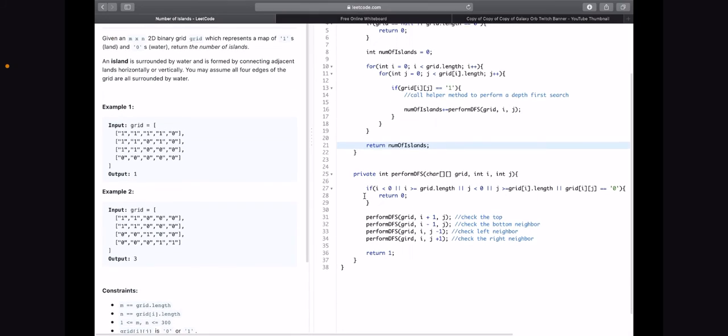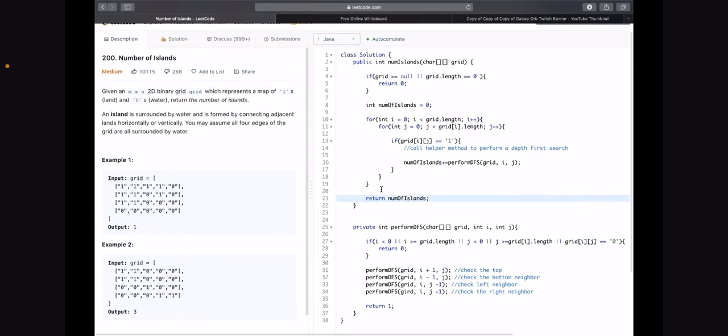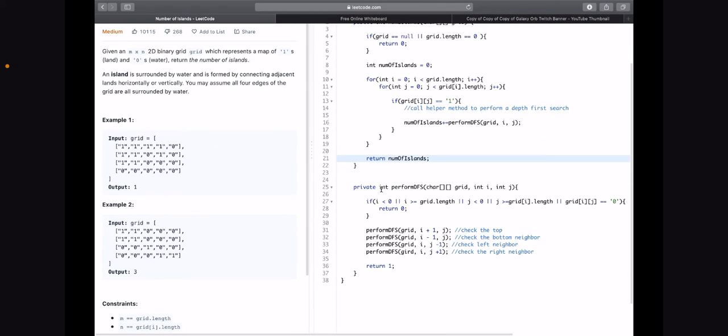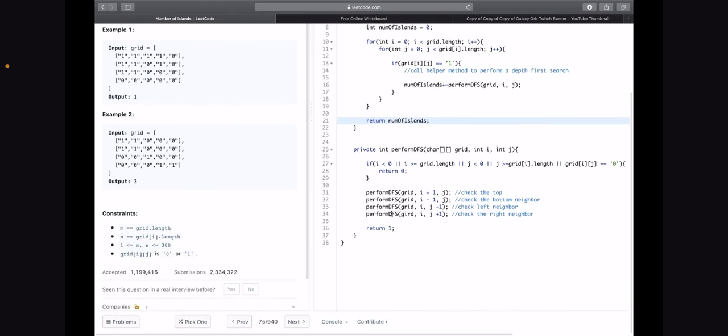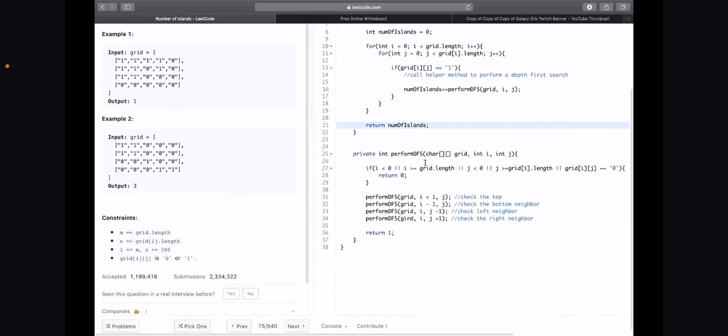And like I said, the time complexity will be O of m times n, where m is the length of the grid, like the number of, is it columns or rows? Number of rows. I think i is rows, and j is columns. Or i is columns and j is rows. Anyways, you know what I mean. I have to go look at that again.